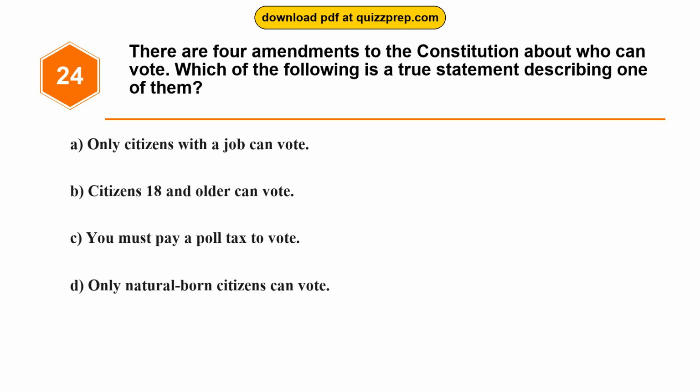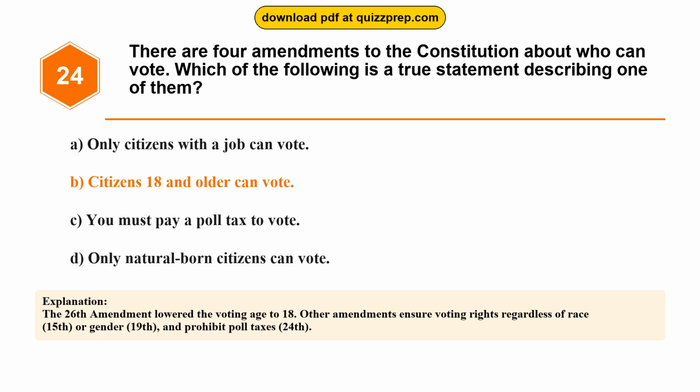Question 24. There are 4 amendments to the Constitution about who can vote. Which of the following is a true statement describing one of them? Option A, only citizens with a job can vote. Option B, citizens 18 and older can vote. Option C, you must pay a poll tax to vote. Option D, only natural-born citizens can vote. The correct answer is option B, citizens 18 and older can vote. The 26th Amendment lowered the voting age to 18. Other amendments ensure voting rights regardless of race, 15th, or gender, 19th, and prohibit poll taxes, 24th.